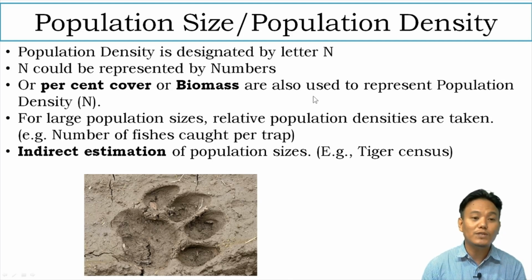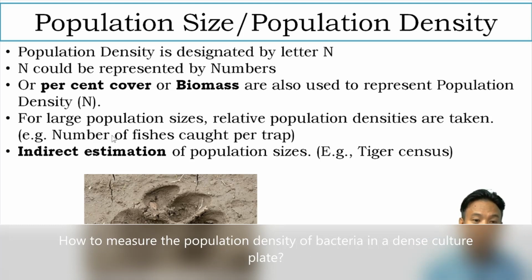And there is one question. Out of all these methods, which method would you use to estimate the population density of bacteria in a petri dish? So that is one question. You should try to find the answer for that. How would you estimate the number of bacteria, or the population size or population density of bacteria, in a petri dish by using which of these methods?